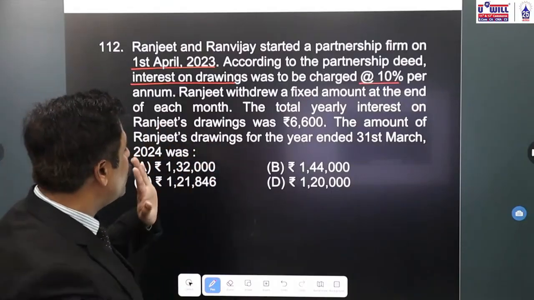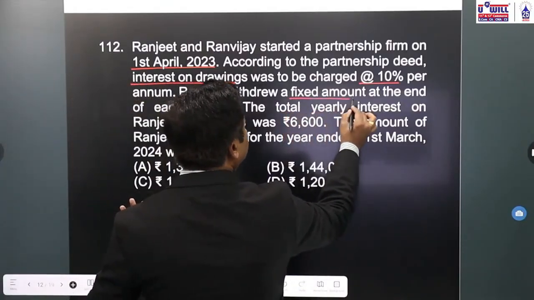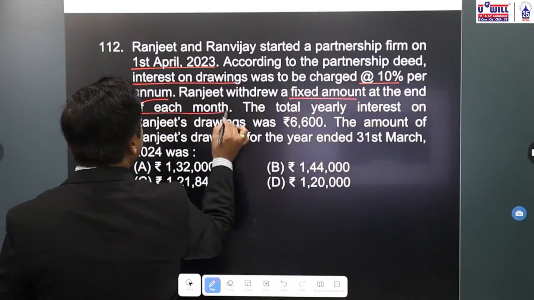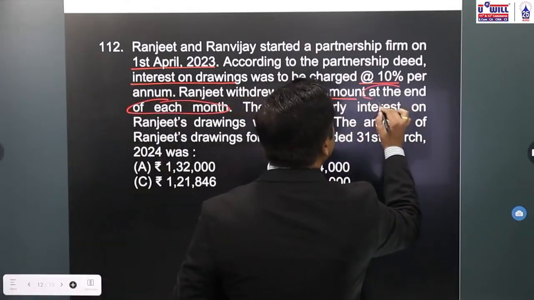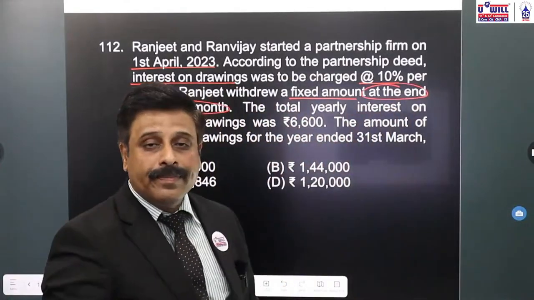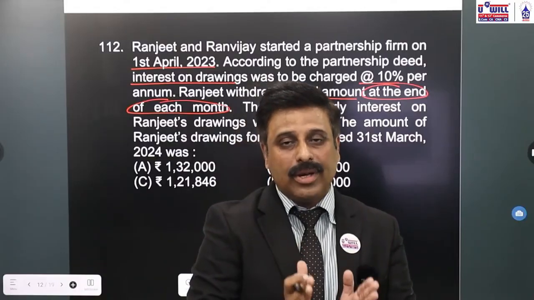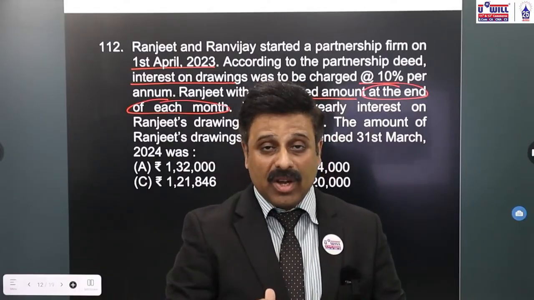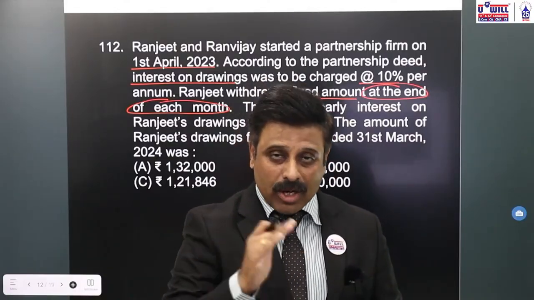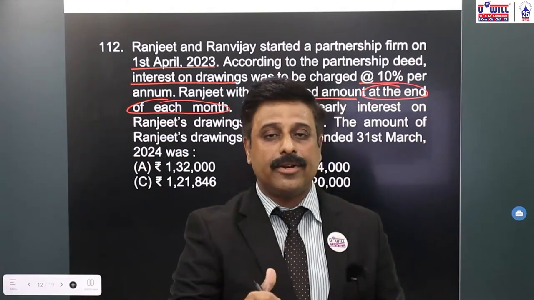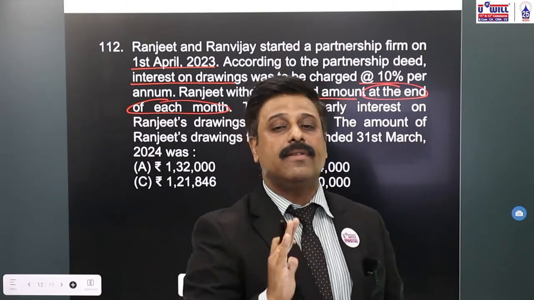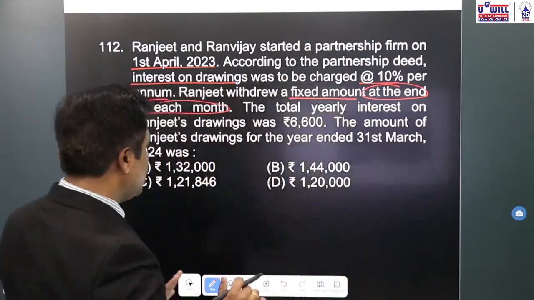Ranjit withdrew a fixed amount at the end of each month. This formula we have studied. If an equal amount is withdrawn at equal regular intervals, then what is the formula of interest on drawings? Annual drawings into rate of interest by 100 into average period divided by 12. That formula we will be using here.